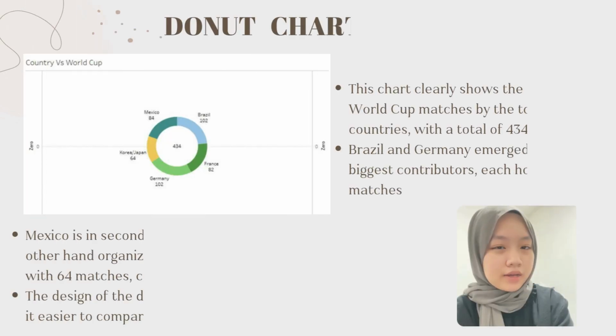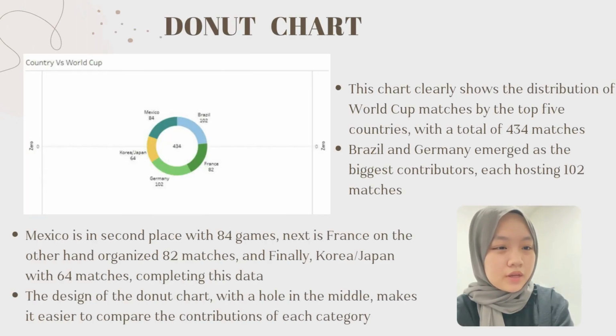Donut charts are an effective way to display data, especially when focusing on the proportion or contribution of categories to the total. These charts show the distribution of World Cup matches by the top 5 countries, with a total of 434 matches. Brazil and Germany emerge as the biggest contributors, each hosting 102 matches.